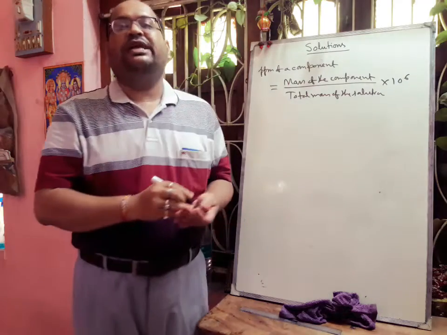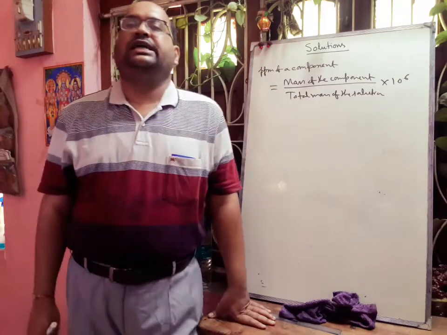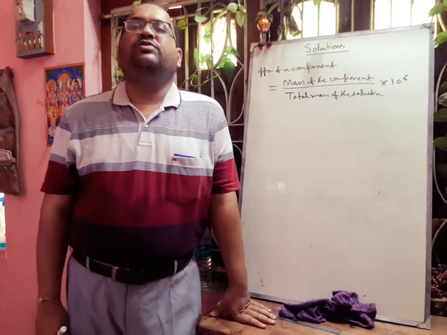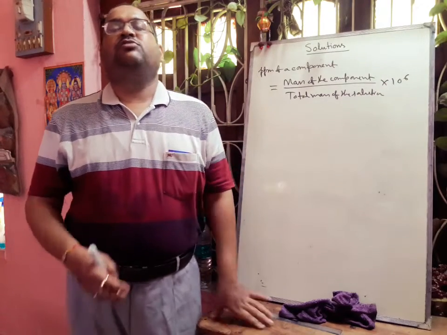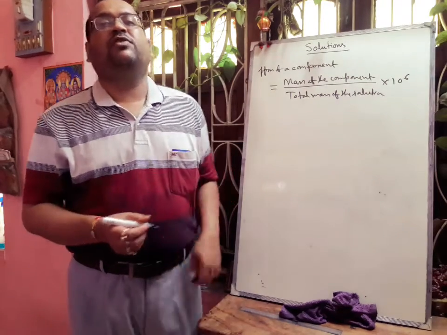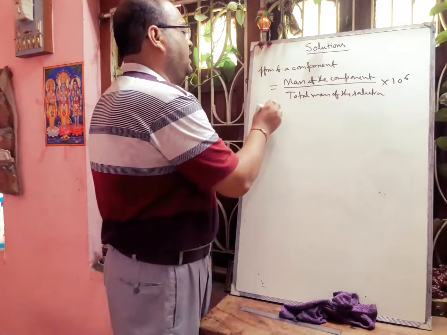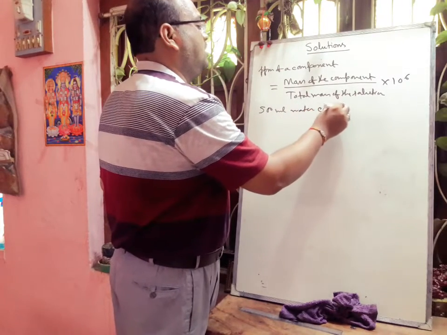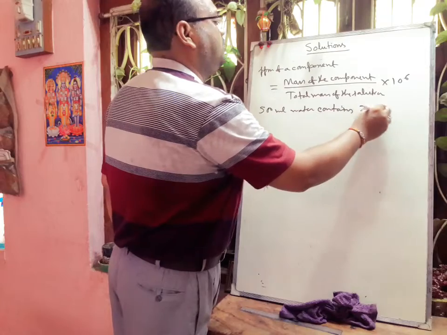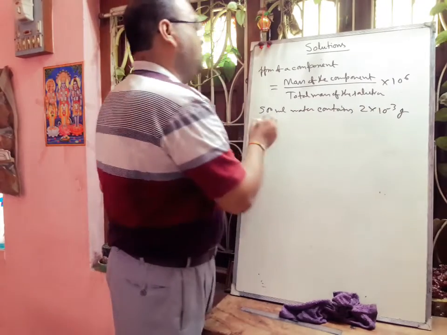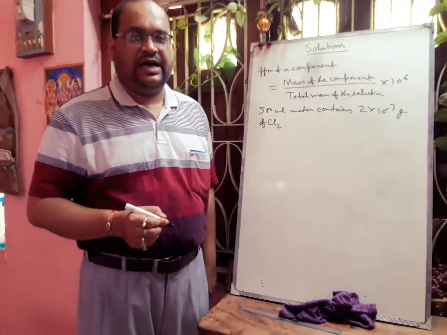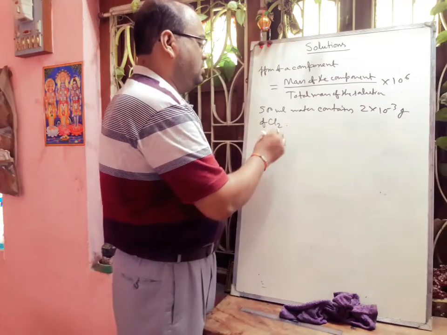If we think about one example, then we can easily understand: 500 ml of water contains 2 into 10 to the power minus 3 gram of chlorine. Then we have to find out the ppm of Cl2.